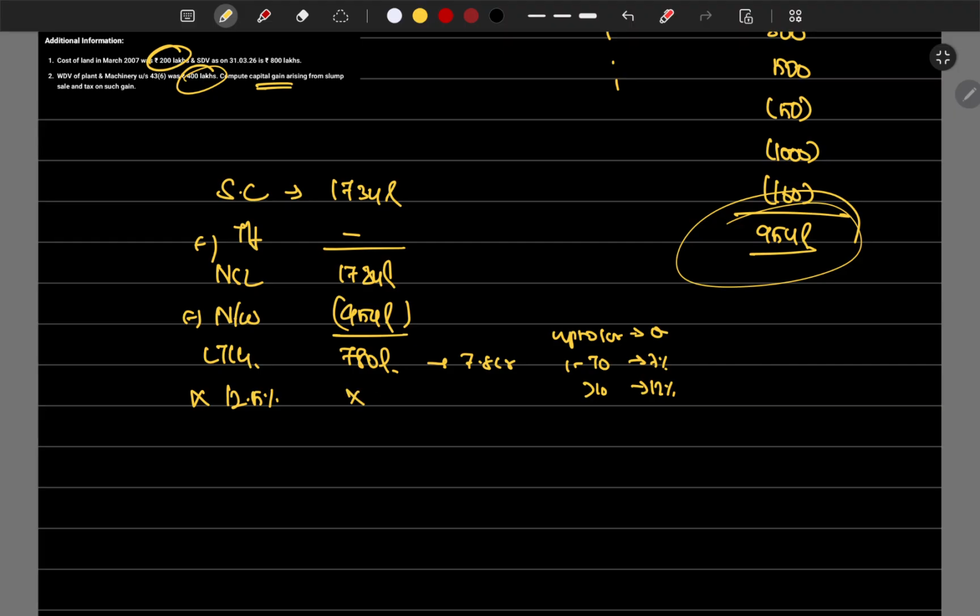Into 12.5% plus 7% surcharge plus 4% cess. Total that, you will get the tax: 780 into 12.5% plus 7% plus 4%, which is 108.498 lakhs is the tax liability.